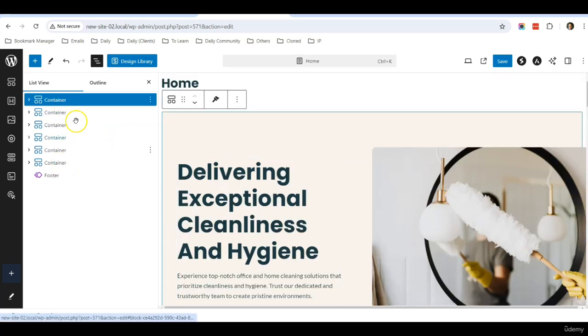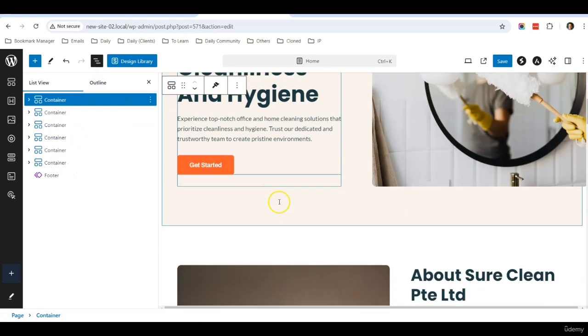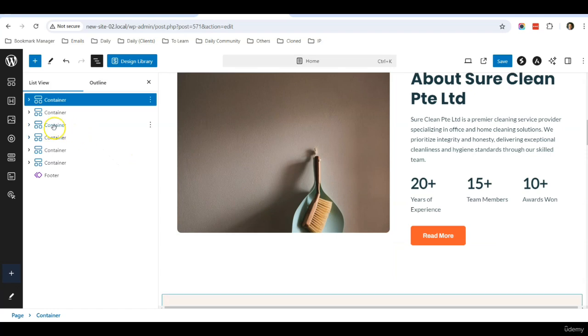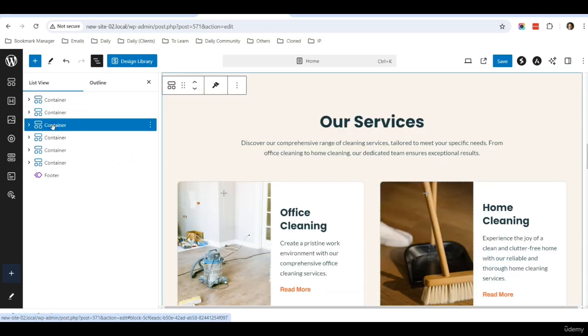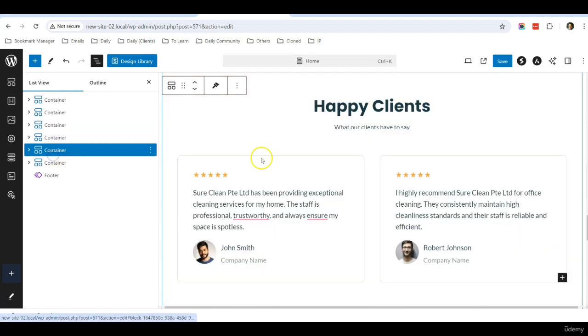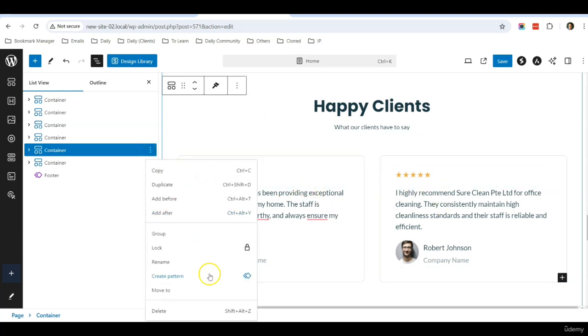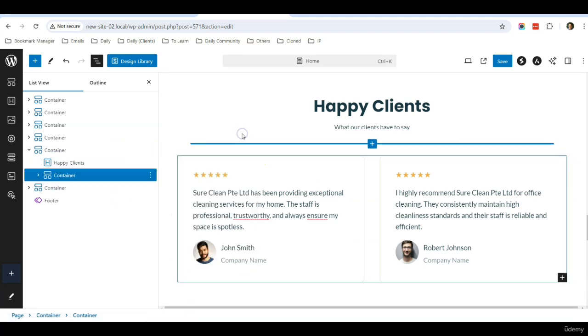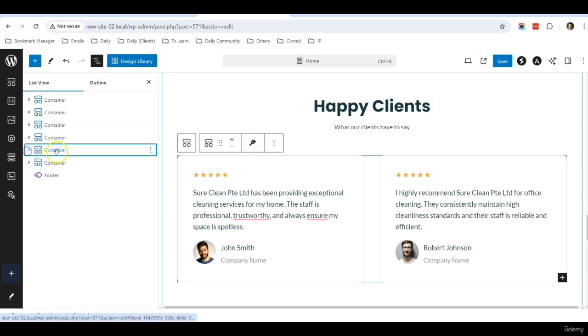I like to use this mode to work on the page because I can click on a specific container and it will bring me to that specific section of the page. I find this very useful. Sometimes if I don't need this section, I can just click here and delete the whole container. That's a quick way of doing it.